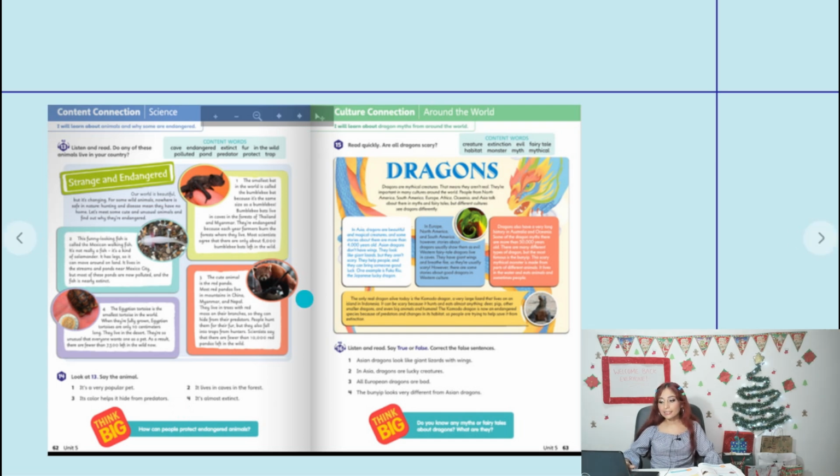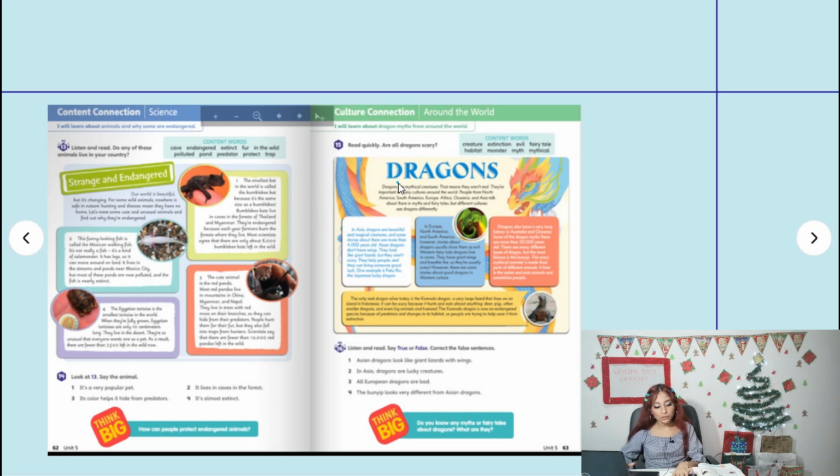Okay, and that's it. So we're going to go to the next page, and it's page 63. We have activity 15, and it says, read quickly, are all dragons scary? And we have the content words creature, extinction, evil, fairy tale, habitat, monster, myth, miracle. And it's called dragons. First of all, you're going to read quickly by yourself. I'm going to read this part.